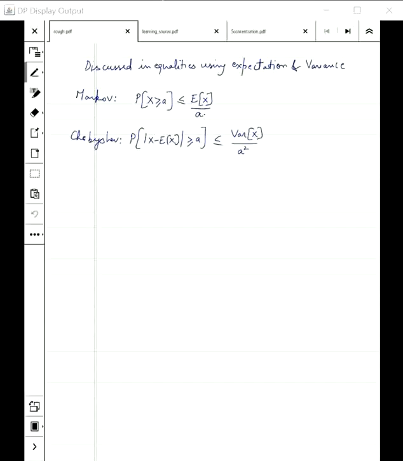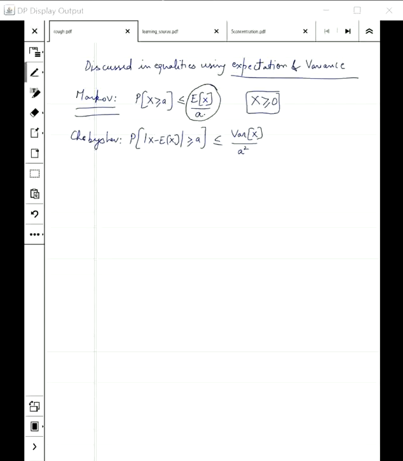In the last lecture, we saw that bounds can be given on the distribution of a random variable X using its expectation and variance. Specifically, we saw two inequalities. The first one is called Markov's inequality, a very simple one, which said that given a random variable X, which in this case had to be positive, it only takes positive values, the probability that X is greater than or equal to a is bounded by the expected value of X divided by a.